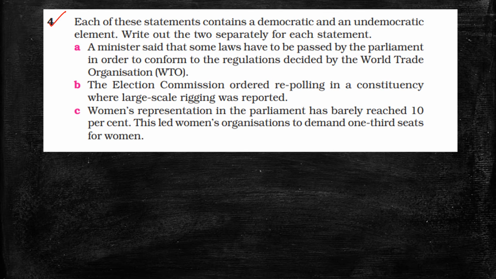Question number 4. Each of these statements contains a democratic and an undemocratic element. Write out the two separately for each statement. So these are three statements. We have to write undemocratic and democratic elements for each statement. All right.